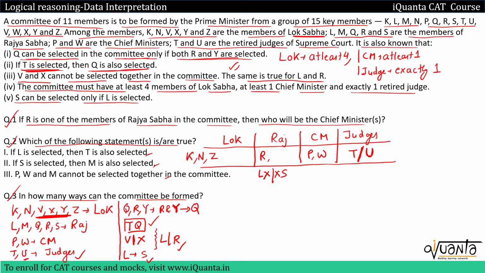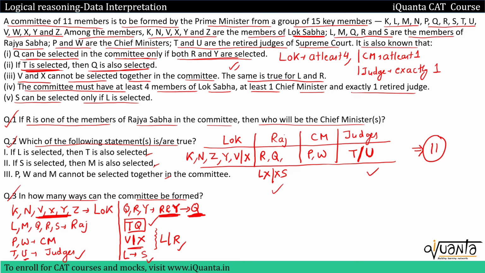We know that a total of 11 members should be there in the committee. Only one out of T and U can exist. We have already ruled out L and S from here. If I include Y in Lok Sabha, we were given that if R and Y are selected, then Q will be selected. So Q is from Rajya Sabha, so we'll include Q as well. So far we have 1, 2, 3, 4, 5, 6, 7, 8, 9 members. We need 2 more members. So one of them will definitely be one out of V or X. We were given that V and X cannot be selected together in the committee. So one out of V or X will be selected.